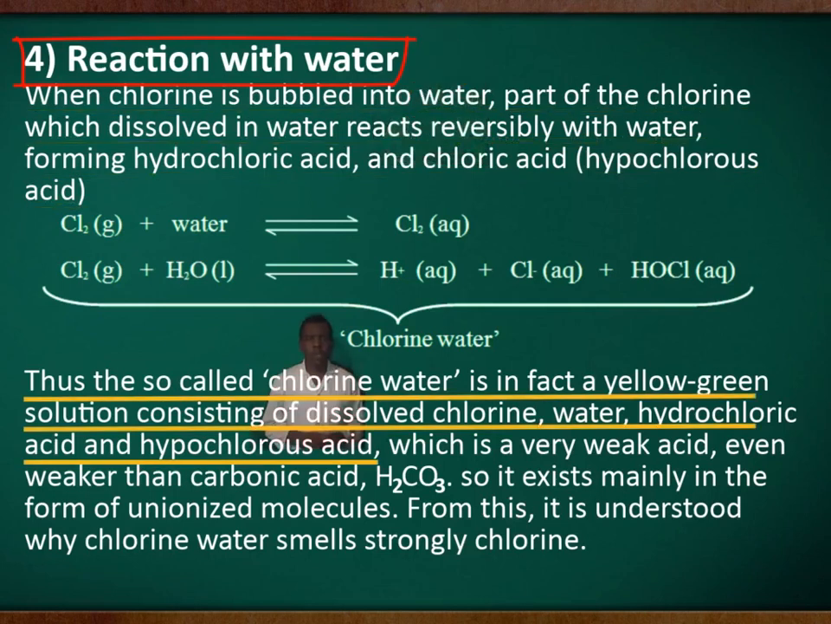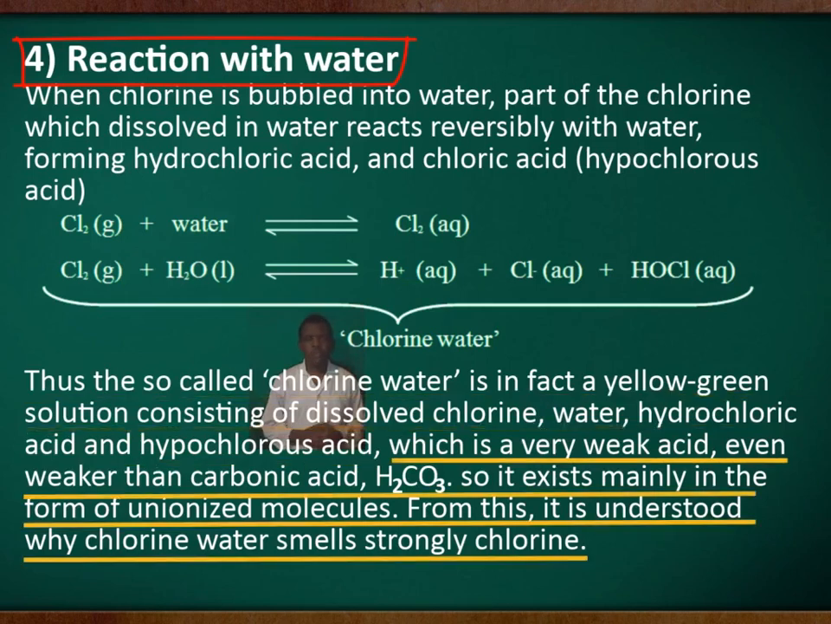Thus, the so-called chlorine water is in fact a yellow-green solution consisting of dissolved chlorine, water, hydrochloric acid, and hypochlorous acid, which is a very weak acid, even weaker than carbonic acid. So it exists mainly in the form of unionized molecules. From this, it is understood why chlorine water smells strongly of chlorine.